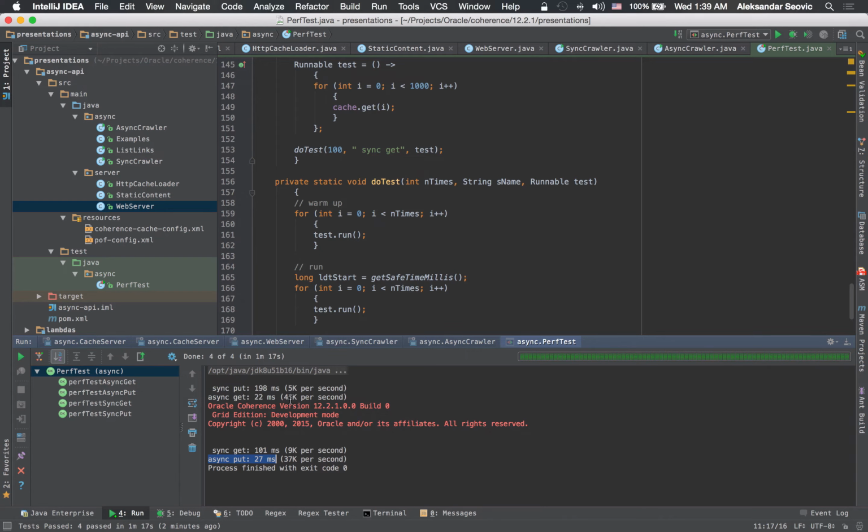The results will be slightly different based on each test run, but in general, async get and put are both between 20 and 25 milliseconds, sync put is about 10 times slower, about 200 milliseconds, and sync get is about 5 times slower, about 100 milliseconds. So those are the results that I was getting fairly consistently, even on much longer runs than this one.